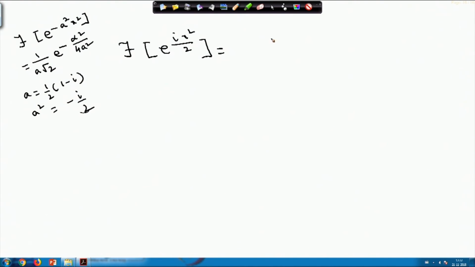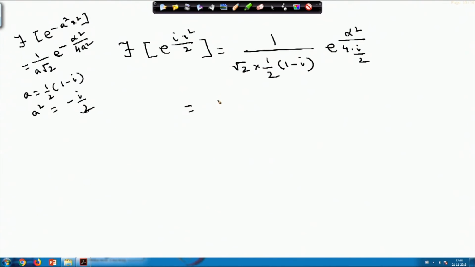So you will obtain 1 by root 2 into a, which is half into 1 minus i, into e power minus alpha square by 4 a square. With a square as minus i by 2, it will become e power alpha square by 4 into i by 2. This minus is getting cancelled over here.